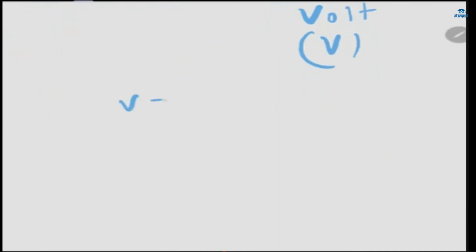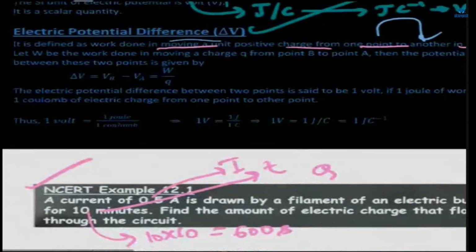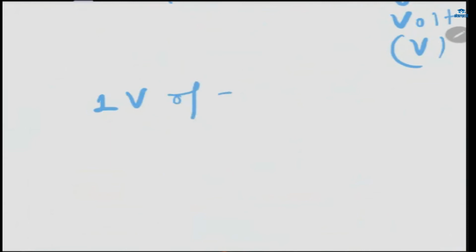If in numericals we have to write it like V is equal to 1 volt, meaning electric potential will be equal to 1 volt, we write V is equal to 1 V. We need not write 1 volt in full. We just write 1 V. Fine. Now we'll see what is 1 volt of electric potential.